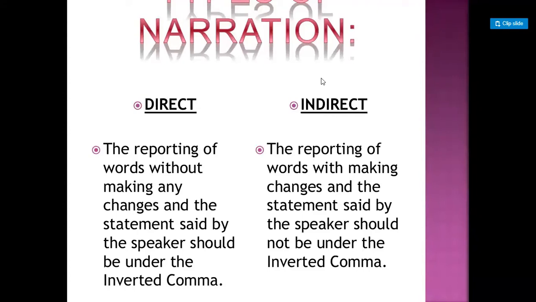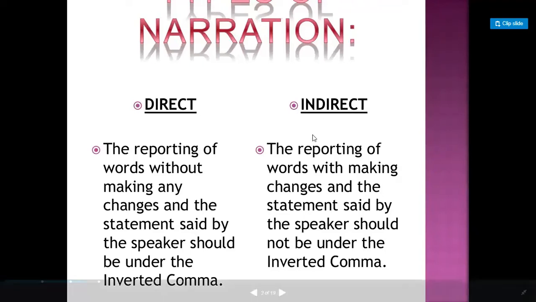It means that you are making changes in this statement said by the speaker, and it should not be under inverted commas. We remove the inverted commas when we change into indirect. We use the conjunction that also. So this is direct and indirect speech.